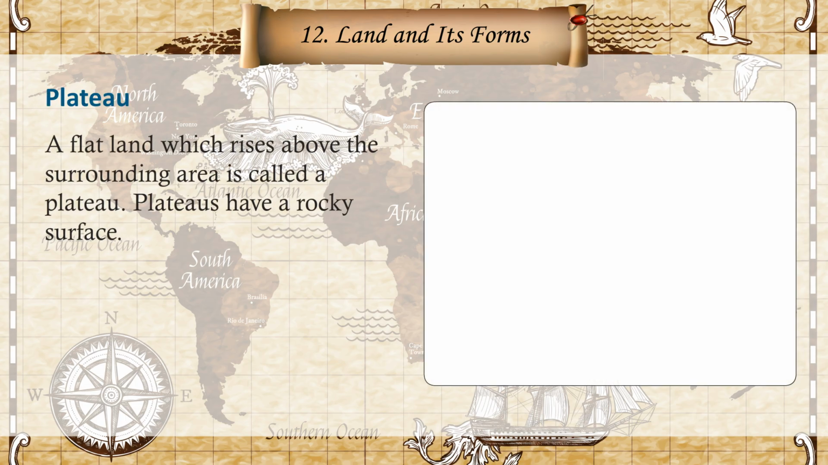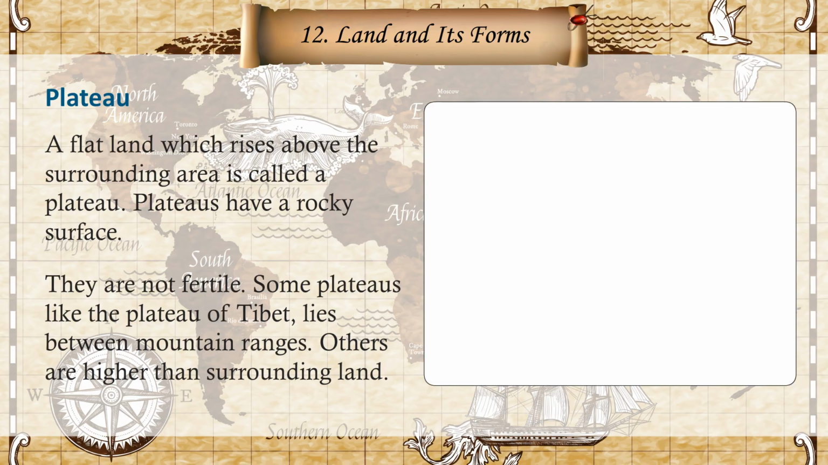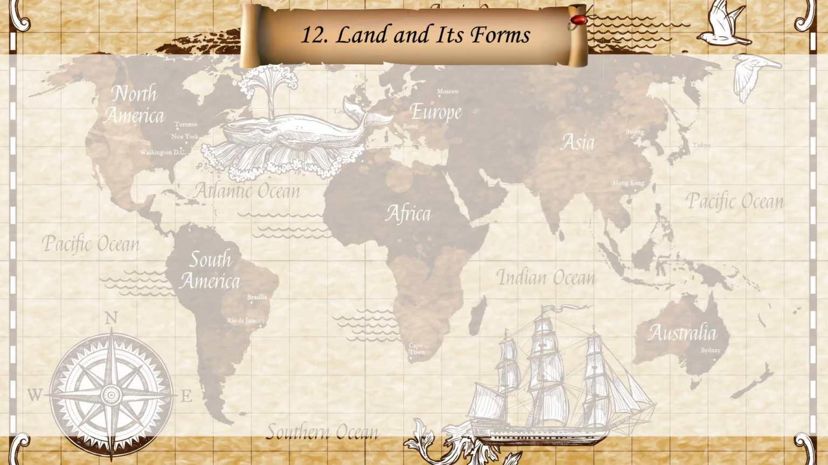Plateau. A flat land which rises above the surrounding area is called a plateau. Plateaus have a rocky surface. They are not fertile. Some plateaus, like the plateau of Tibet, lie between mountain ranges. Others are higher than the surrounding land.